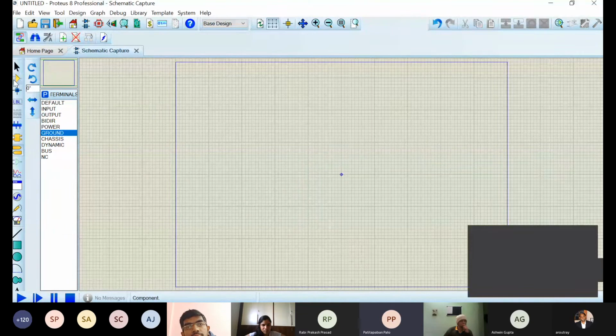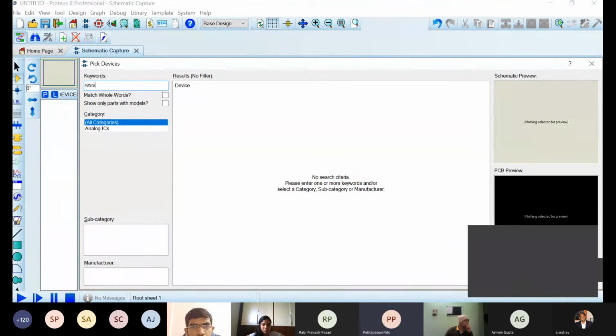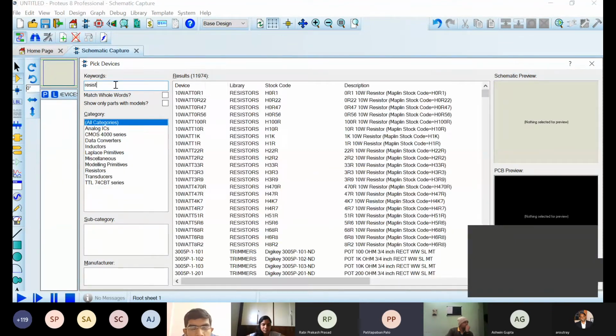The thing that we'll be using at first is we need an Atmega32. When you click on this P, you will get the option to go to the library of your devices, and you can select your device. Suppose I want to add a resistor, I can search for the word resistor.